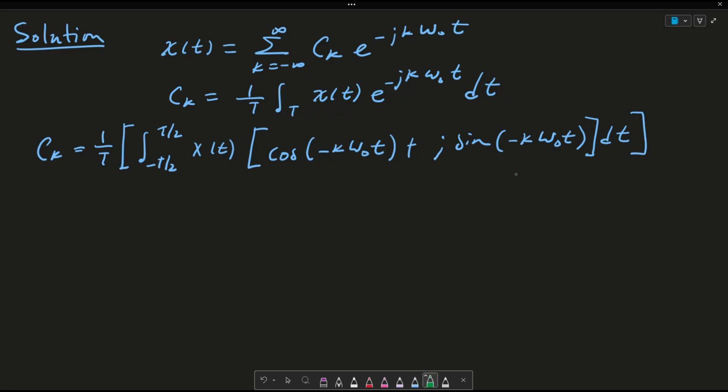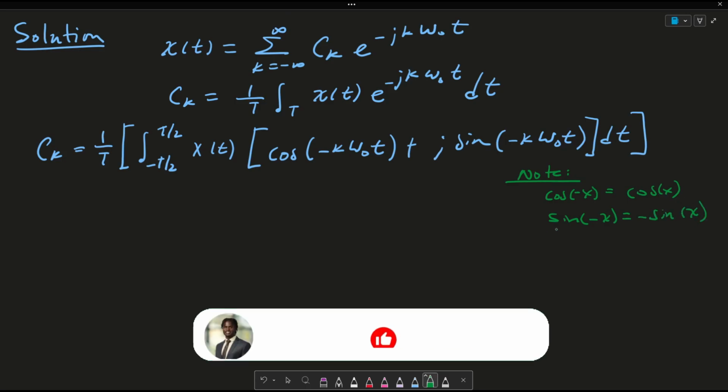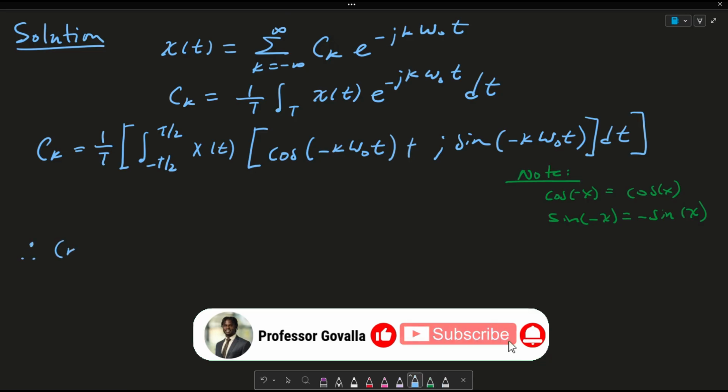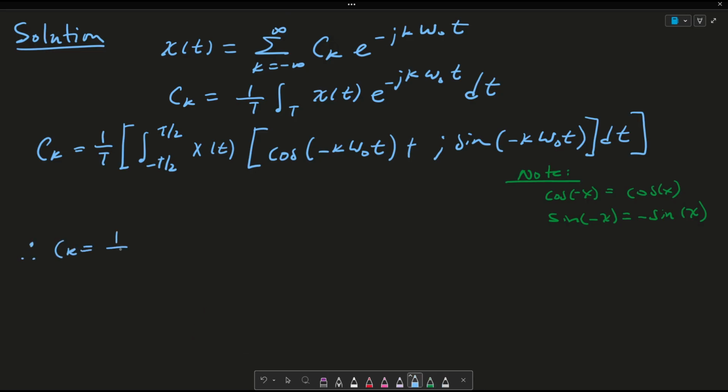So again, a quick note we've made in the past is that cosine of minus x is equal to cosine of x. We proved that, and sine of minus x is equal to minus sine of x. And again, that's because sine is an odd function. So therefore, ck is this 1 over T